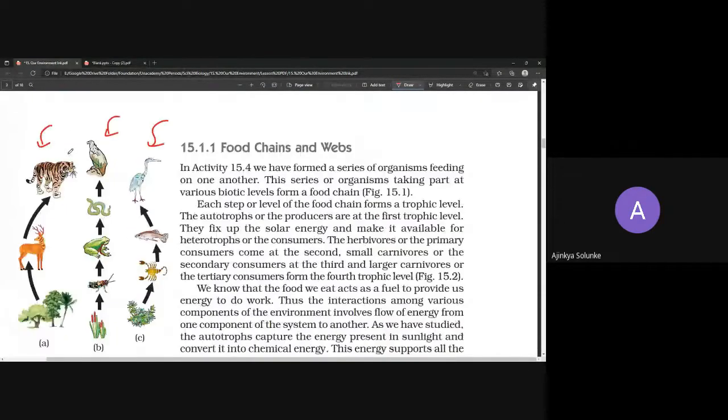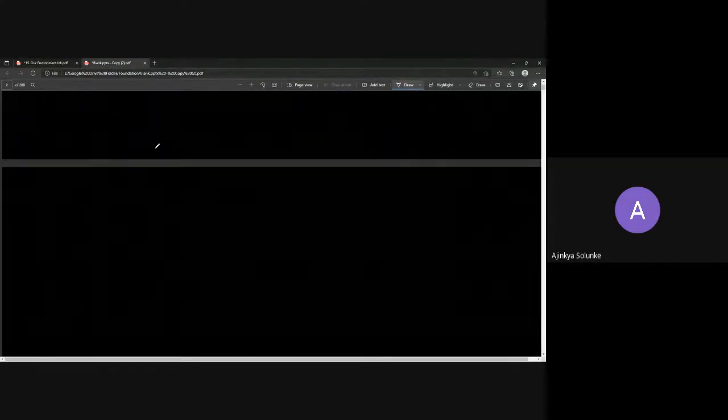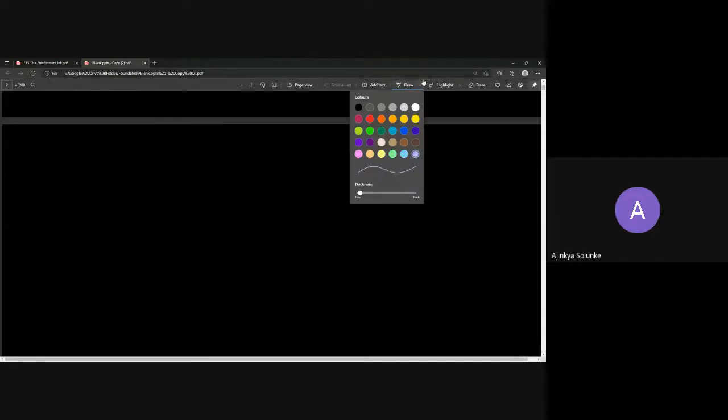Now, let us talk about food chains and webs. What we are going to understand now is which animal is eating whom. The definition of a food chain is given here: the series of organisms taking part at various biotic levels forms a food chain. Let us have an example so that we can understand exactly what a food chain is.